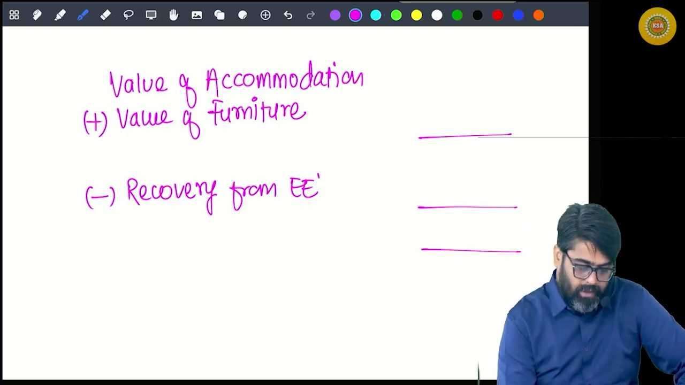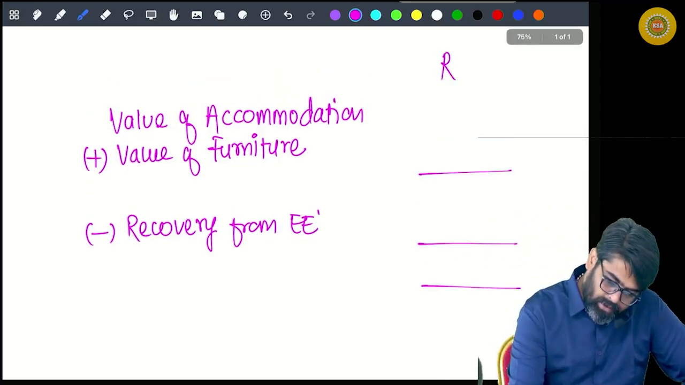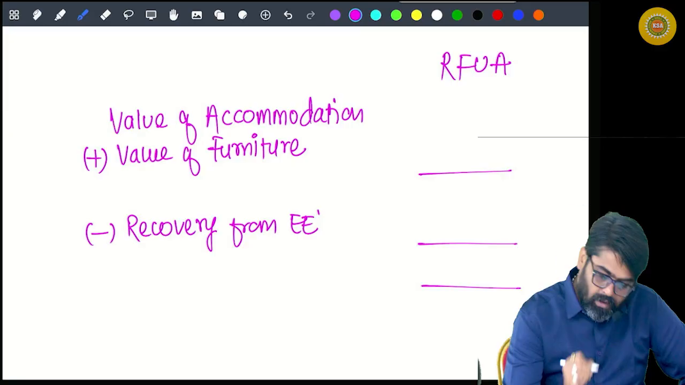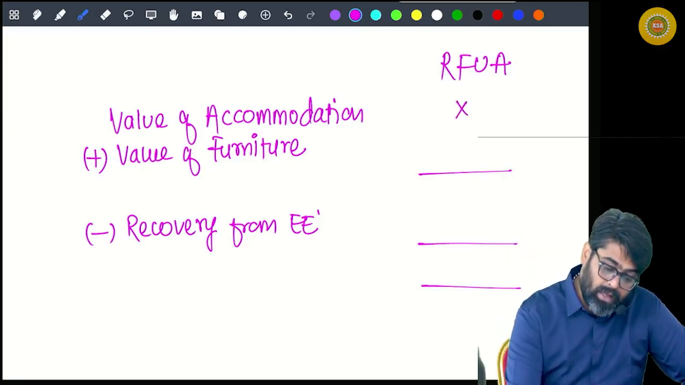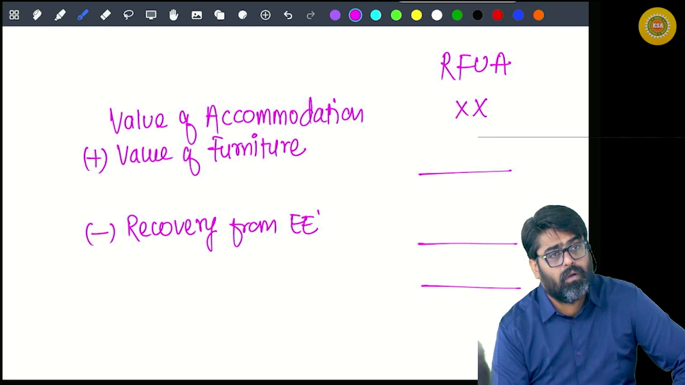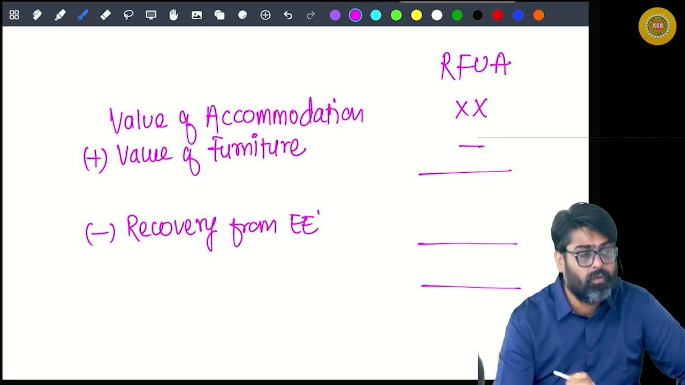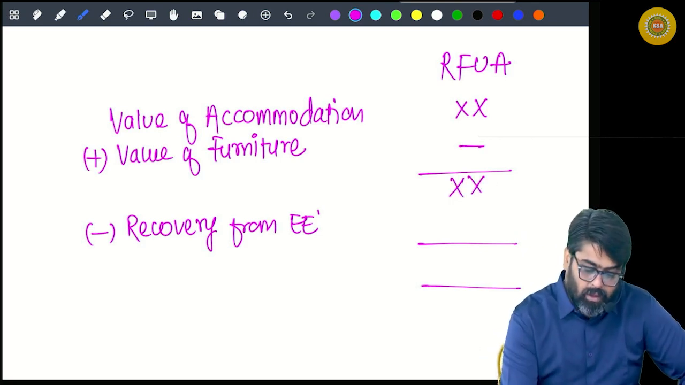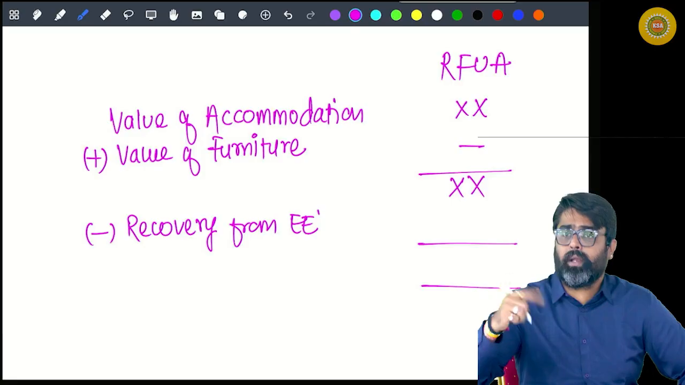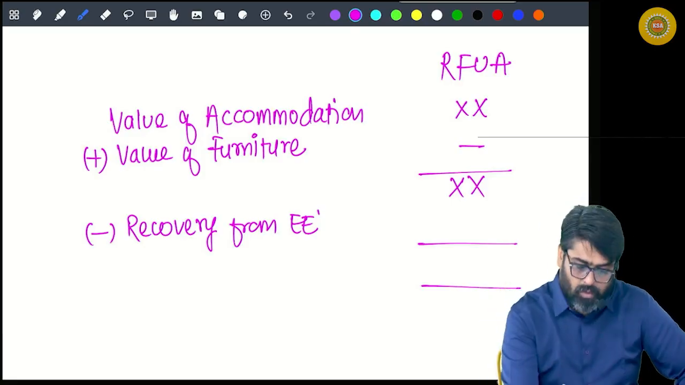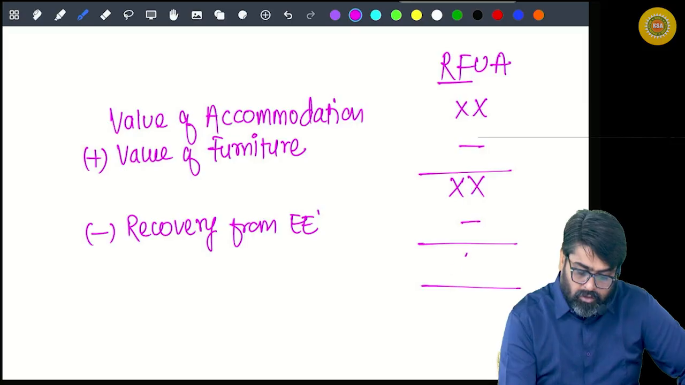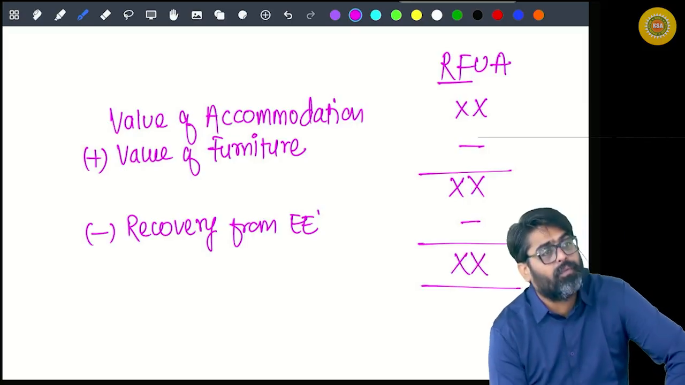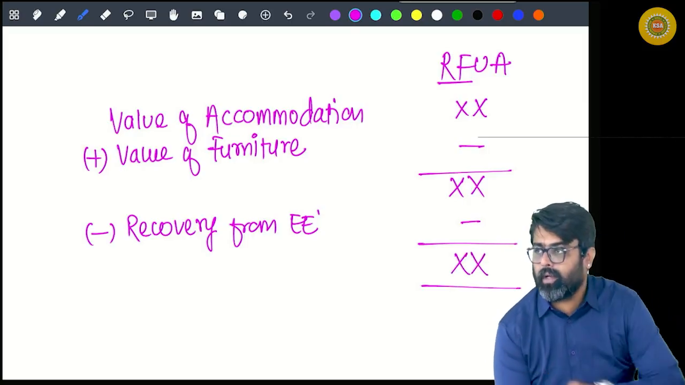Now tell me one thing. If I am calculating the value of RFUA, I will only have the value of accommodation, no value of furniture, so this will be my total. And is the employer recovering some amount from me? No, because it is rent free. So this will not be there. So this will be my taxable value of RFUA. Will you be able to calculate like this?